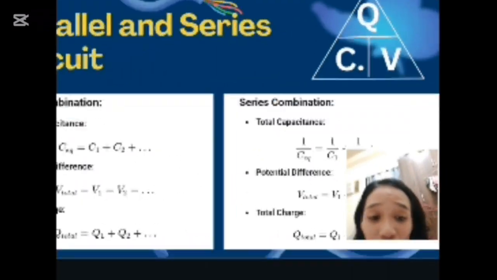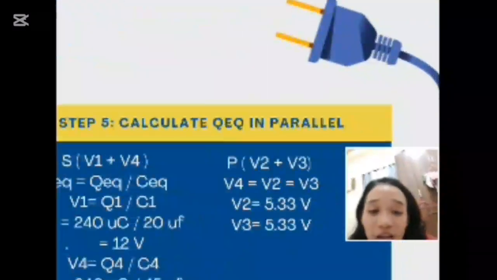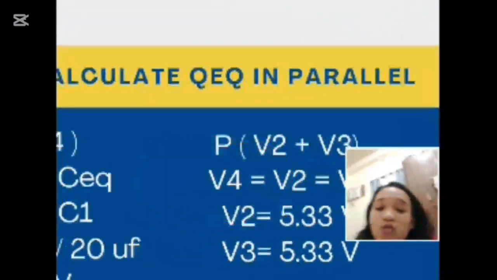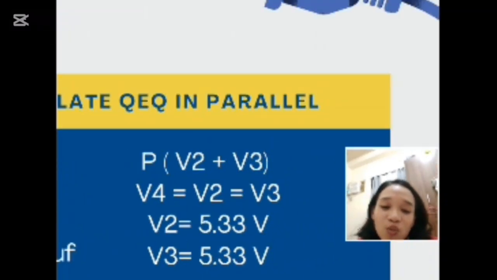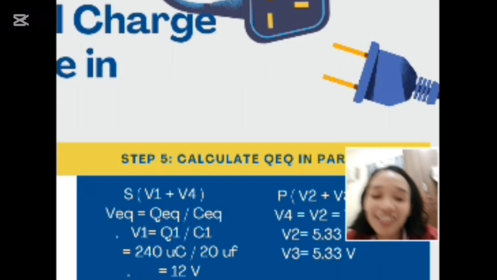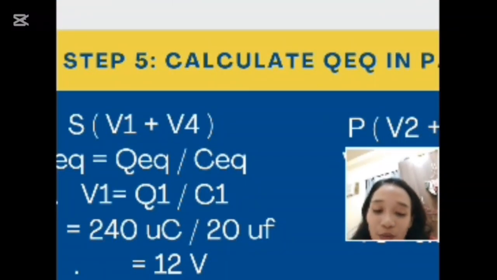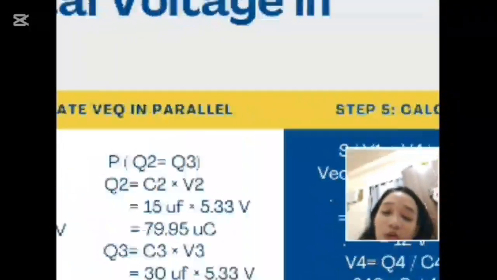As you can see in this equation, wait, in a parallel, the voltage is equal. So if we find the voltage of the parallel, it would be equal. So what we got here in V4, or the voltage 4, would be equal to voltage 2 and 3, which are in parallel. Wait, parallel. So V4, which is 5.33, would be the same for V2 and V3.